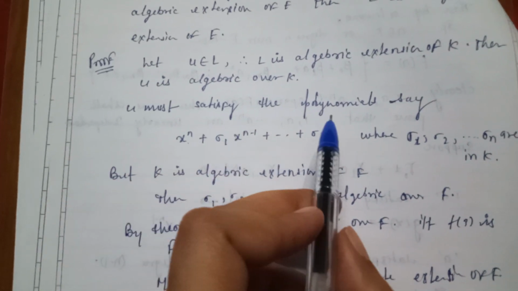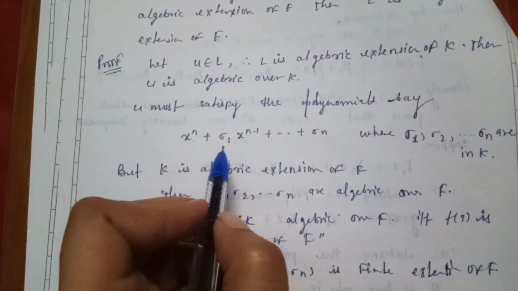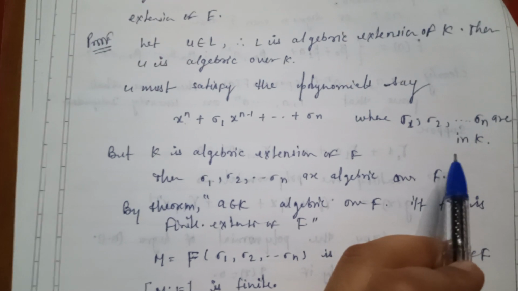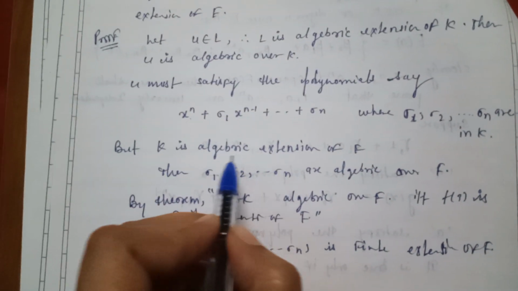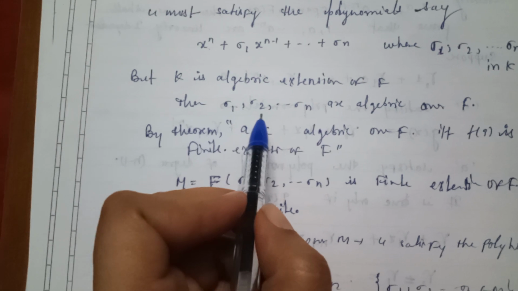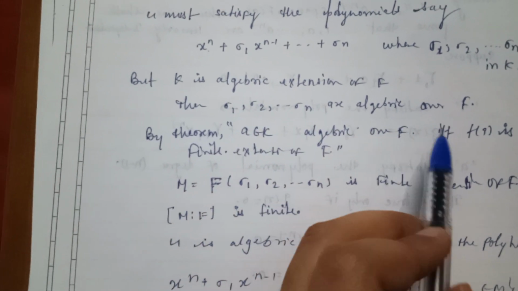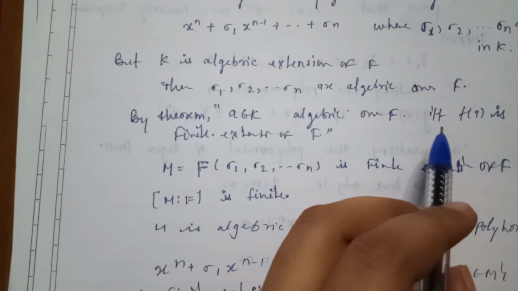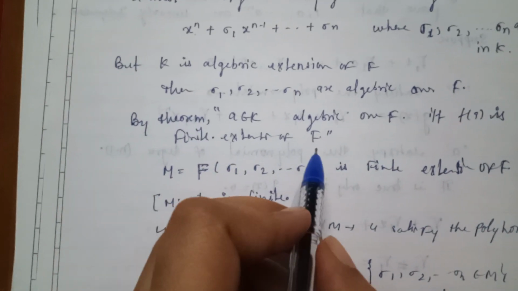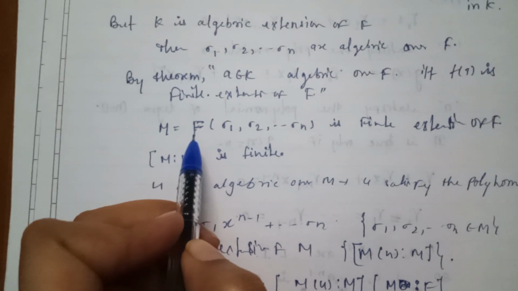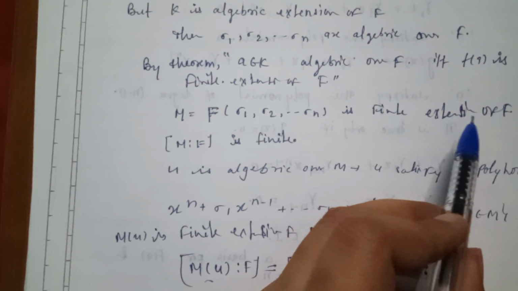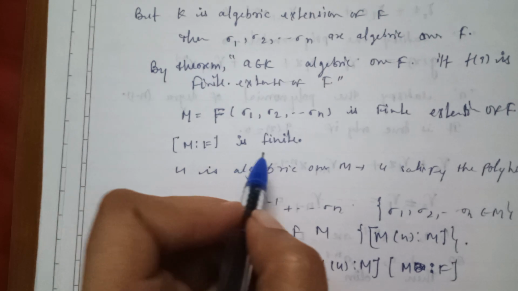So u must satisfy a polynomial, say x to the power n plus sigma 1 x to the power n minus 1 plus so on sigma n, where sigma 1, sigma 2 and so on sigma n are in K. But K is an algebraic extension of F. Then sigma 1, sigma 2 and so on sigma n are algebraic over F. By the theorem, a belongs to K is algebraic over F if and only if F(a) is a finite extension of F. So M equal to F(sigma 1, sigma 2, and so on sigma n) is a finite extension of F. The degree of M over F is finite.